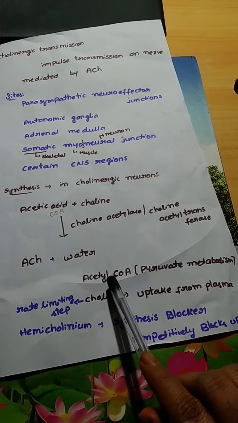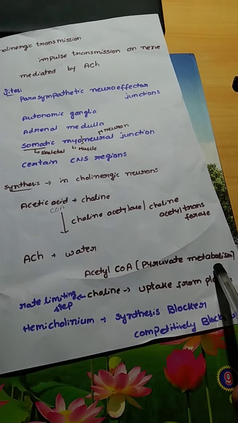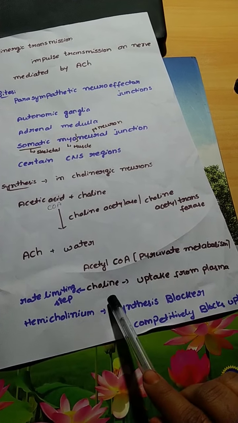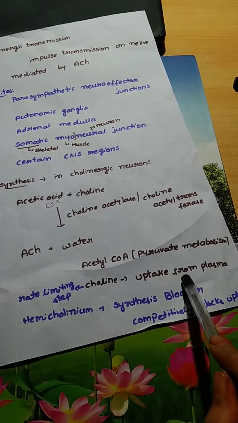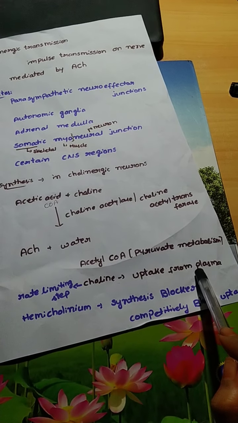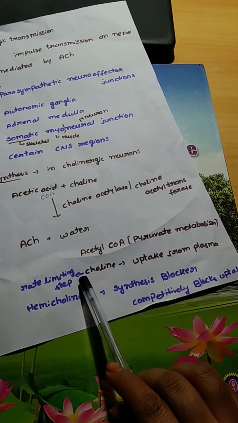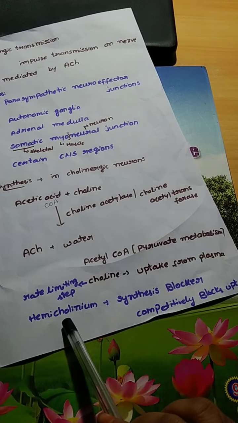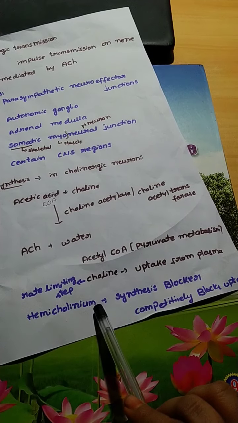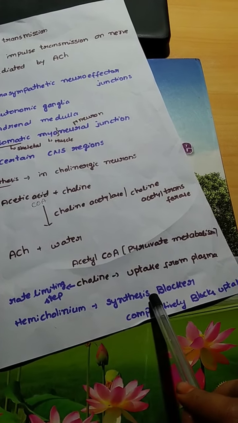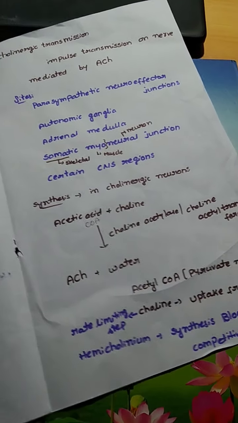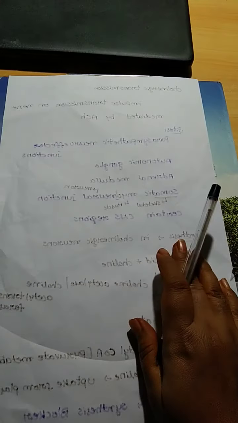As I already said, acetyl-CoA comes from pyruvate metabolism, and choline is generally uptaken into the neuron from plasma, and we can say that this uptake of choline is the rate limiting step. And this choline uptake can be blocked by a synthesis blocker called hemicholine. It competitively blocks the choline uptake. So we can say that choline uptake is the rate limiting step.